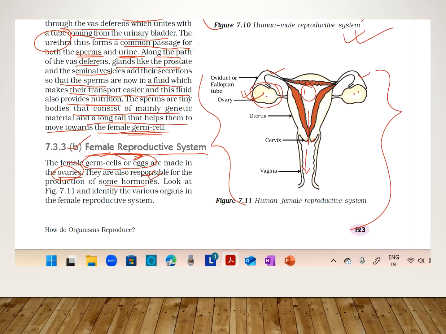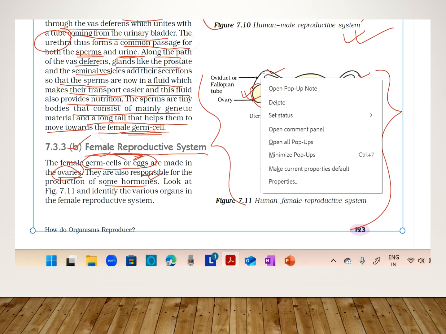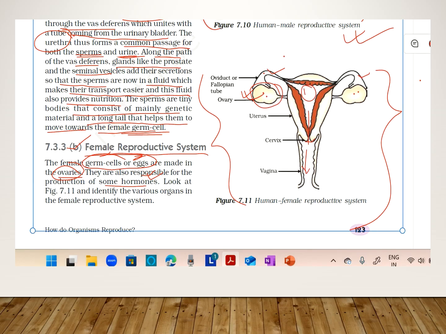But when the sperm enters through the vagina, to the cervix, to the uterus, they will unite together in this place only. The sperm will unite with the ovum or the egg, and after certain stages and maturation and the forming of the embryo, when it is fully mature and in the blastocyst stage, it will come and implantation will happen in the wall of this uterus.